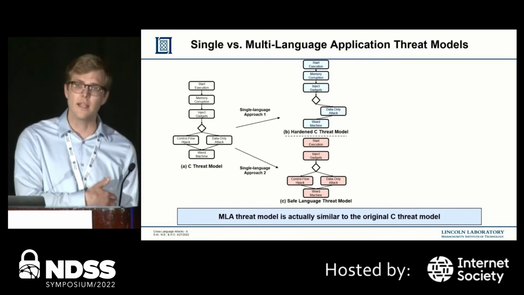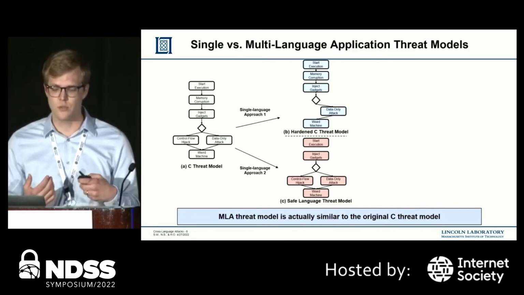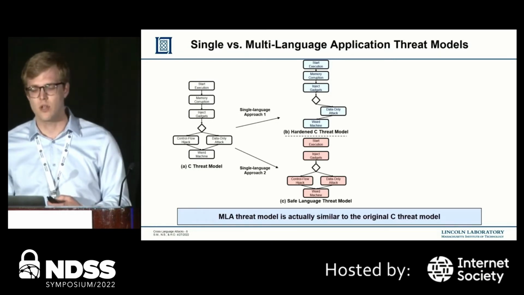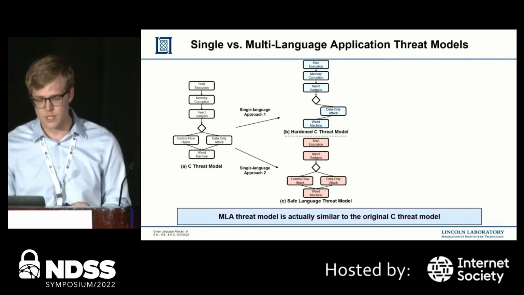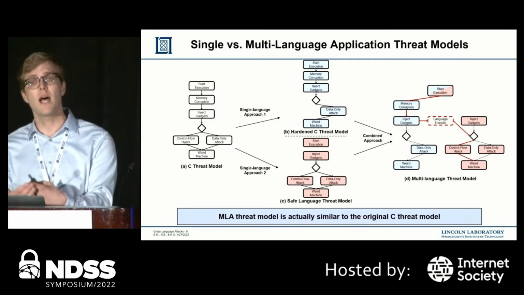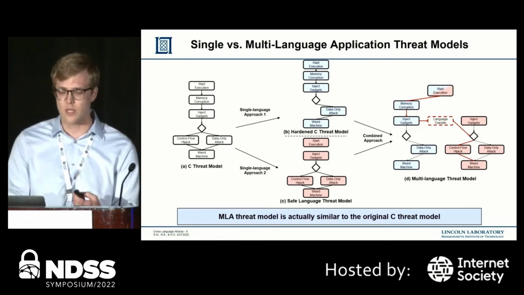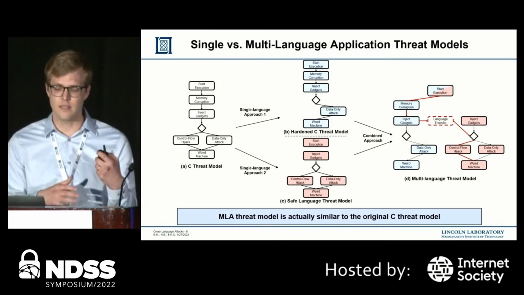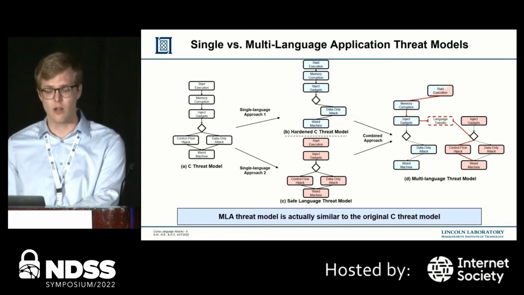On the other hand is the threat model of safe languages, which are really trying to remove that first memory corruption node to prevent all possible paths for the attacker to get to that weird machine. Our work shows, unfortunately, that when you combine these two threat models together, you get a new language transfer node. We can see that we end up in a place that's about the same as when there was no defense added at all.